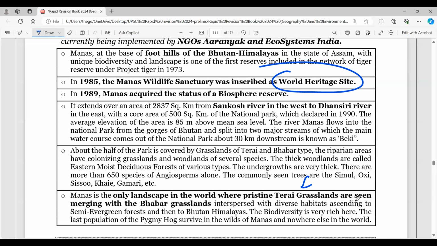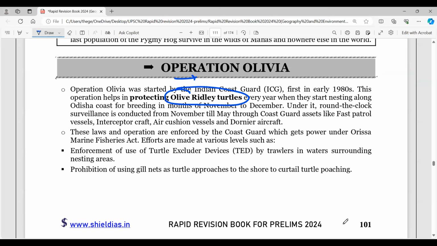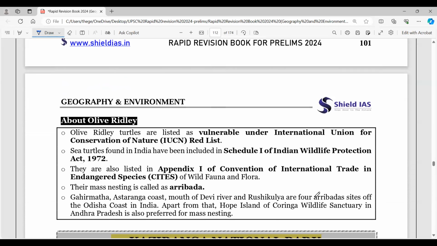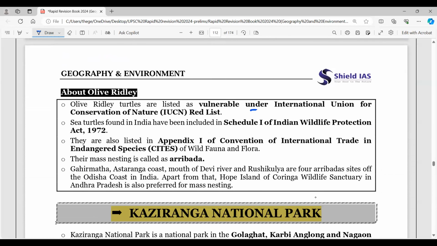Then you have Operation Olivia. Now this Operation Olivia is related to olive ridley turtles, right? The Indian Coast Guard declared this in the 1980s. So you can remember this, olive ridley turtles. They are in the vulnerable list under the International Union for Conservation of Nature, IUCN Red List. So it's in the vulnerable, VU, category that you can remember. And their mass nesting is called Arribada. So this is one of the terminologies.